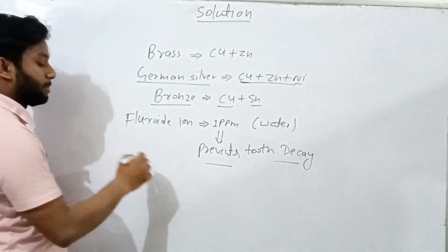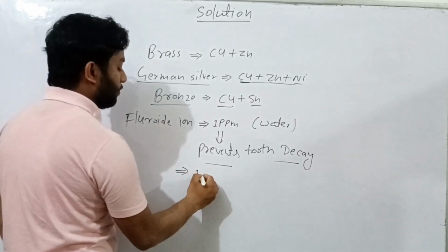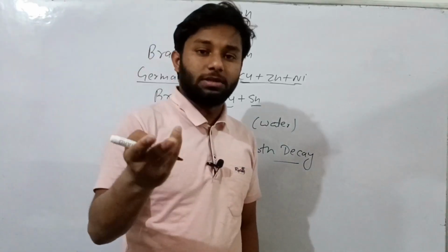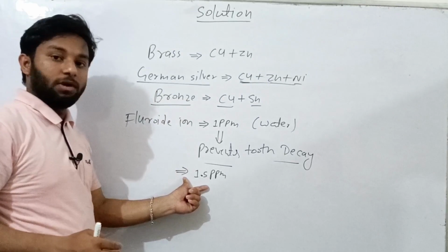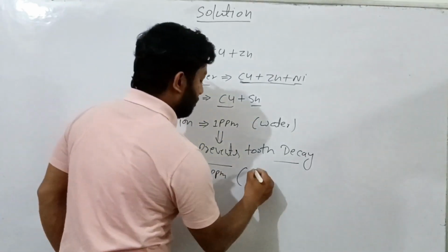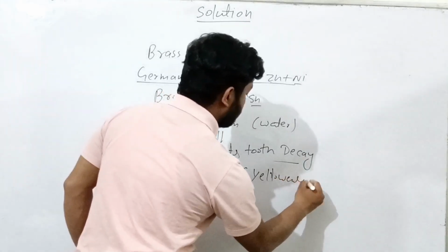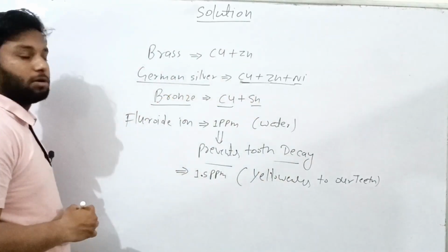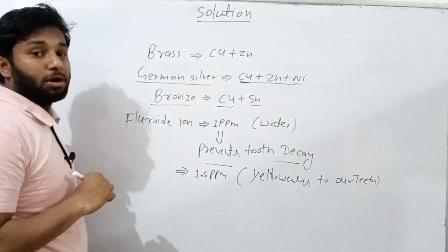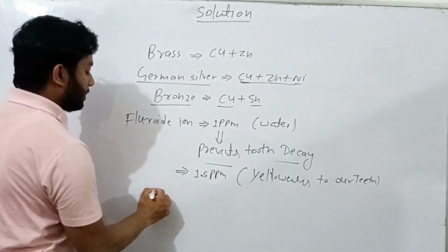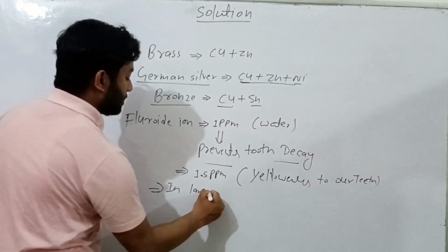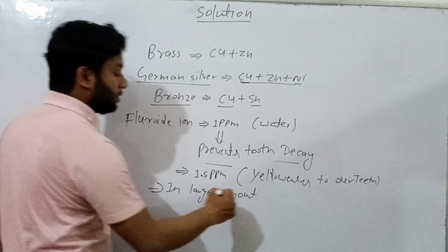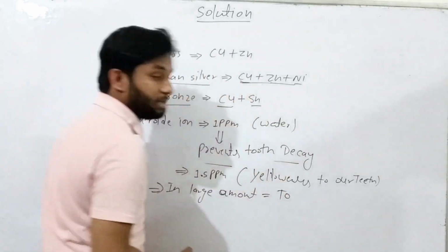But when fluoride ion is present in water at about 1.5 ppm, it causes mottling of our teeth. And a large amount of fluoride ion present in water causes toxicity. It means it will be toxic.